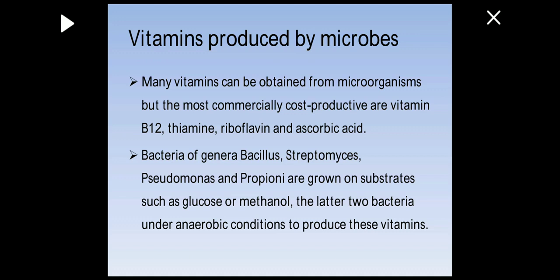So there are certain bacteria which, when working on substrates such as glucose or methanol, in the absence of oxygen, can produce vitamins like vitamin B12, thiamine, riboflavin, and ascorbic acid. Then through the whole process of fermentation, harvesting, isolating, and purifying the product, the vitamins can be used in different food products or food supplements.